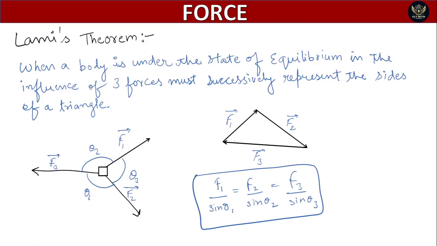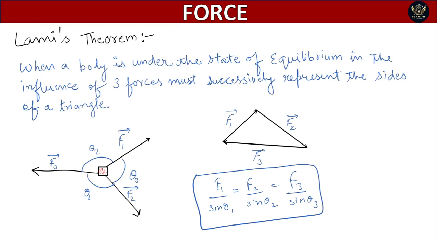Okay, next one, the last one, is Lami's theorem. Now when a body is in a state of equilibrium, for example this is a body and it is in the state of equilibrium. Equilibrium means it attains its original state. If it is at rest, then it remains at rest. Okay, so this is the state of equilibrium.